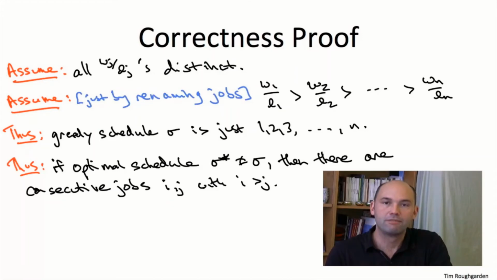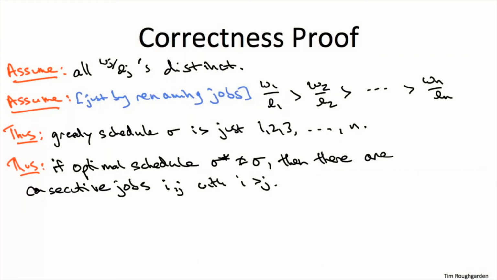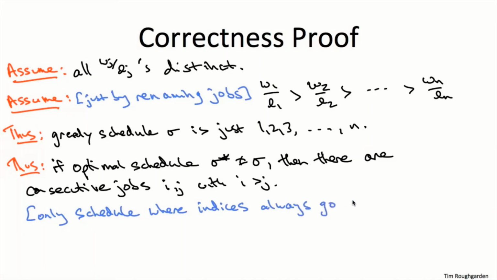So again, by virtue of the optimal solution sigma star being something other than the schedule 1, 2, 3 up to n, there must be two jobs somewhere in the schedule executed in a row, one after the other, so that the earlier job i has a higher index than the subsequent job j. Why is this true? Well, the reasoning is that the only schedule that has the property that indices only go up as you go from the earliest job to the latest job, the only way the indices will always go up is if you schedule the jobs 1, 2, 3 all the way up to n. There is no other schedule with the property that indices always go up other than 1, 2, 3 all the way up to n.